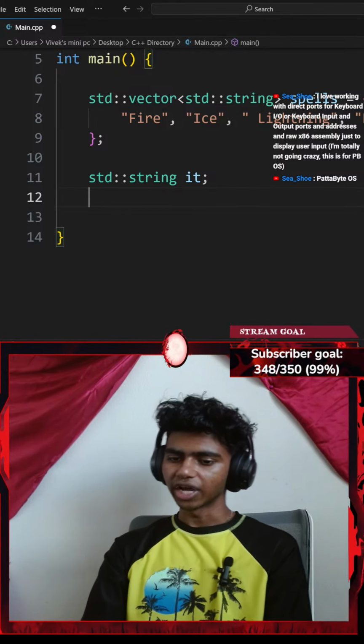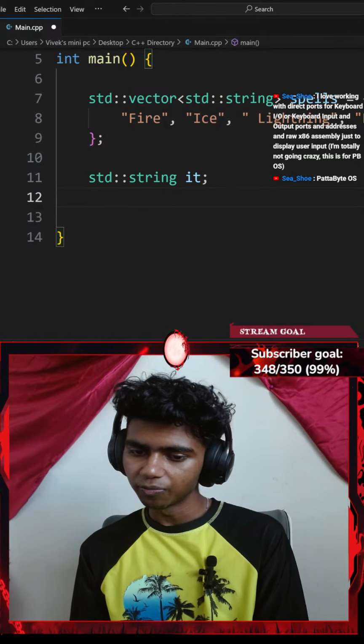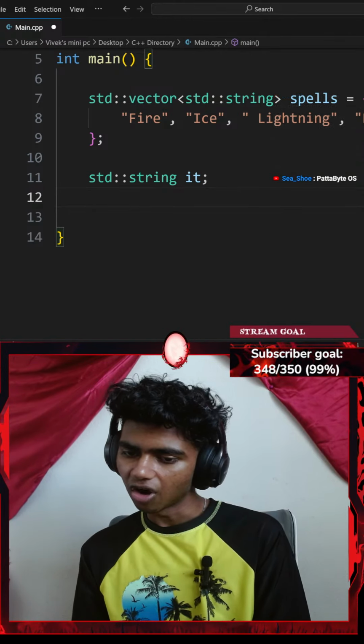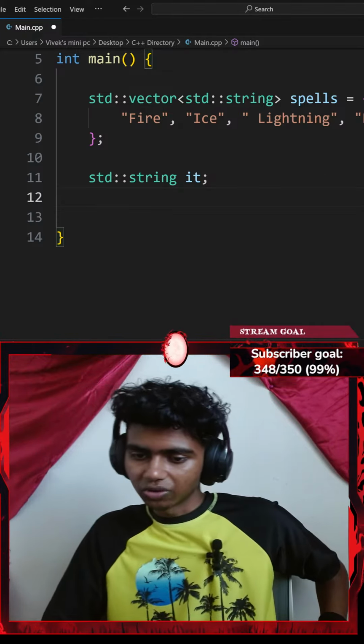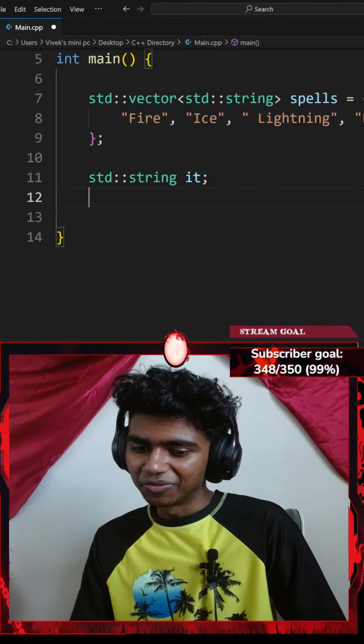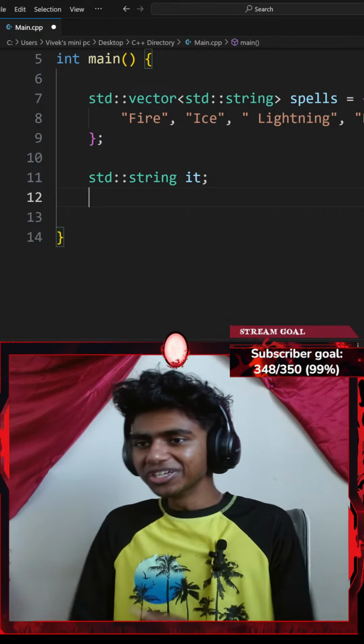I love working with direct ports for keyboard I/O, keyboard input and output ports, and addresses in raw x86 assembly just to display user input. I'm totally going crazy. This is for PB, or operating system, Petabyte OS. Honestly, it sounds pretty cool.